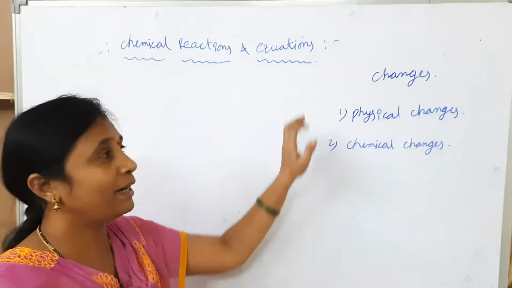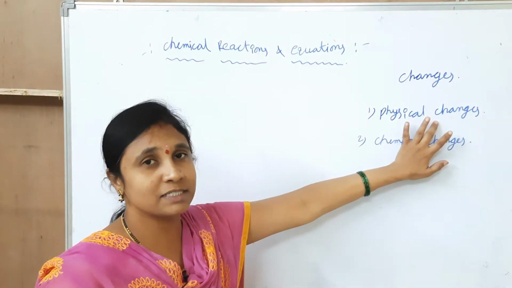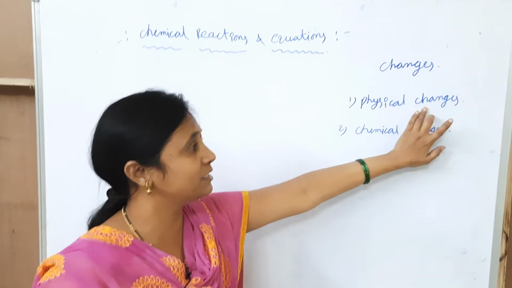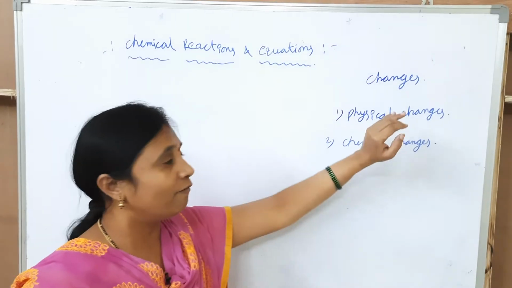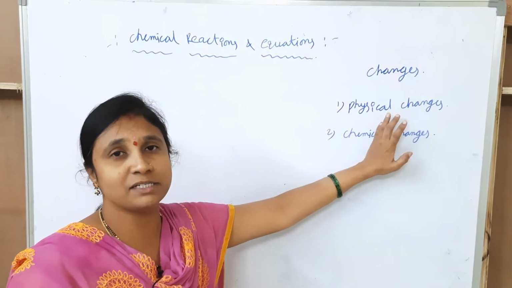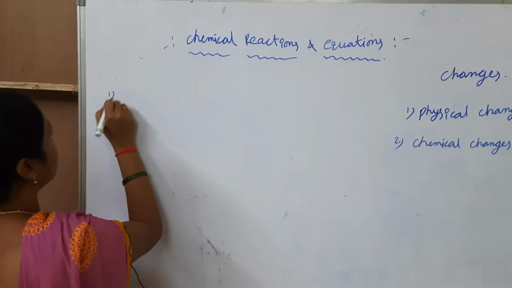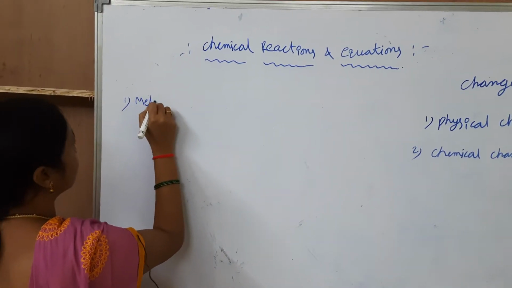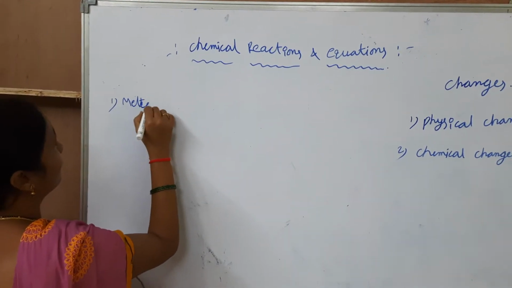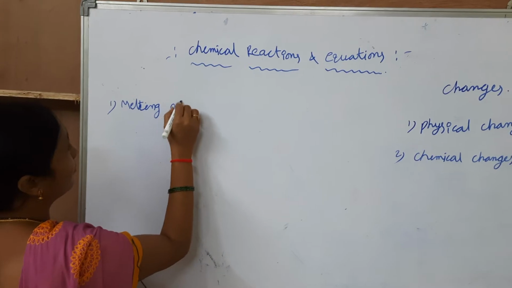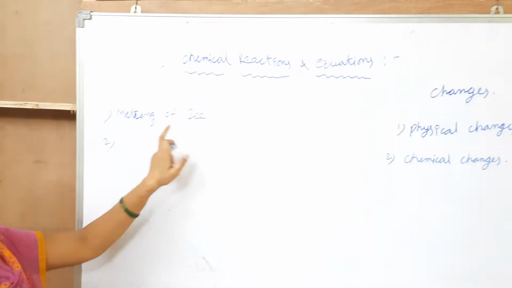The universe is made up of changes. Some of the changes are classified into physical changes, and some into chemical changes. To understand what the physical changes and chemical changes are, I will give some examples. The first example is melting of ice.